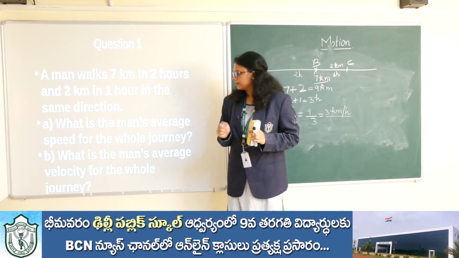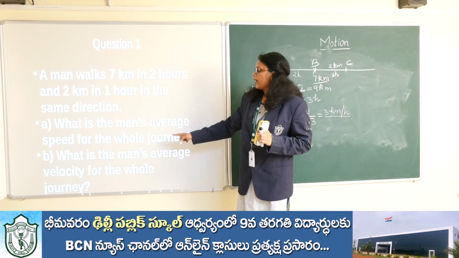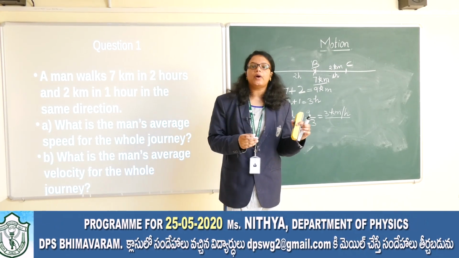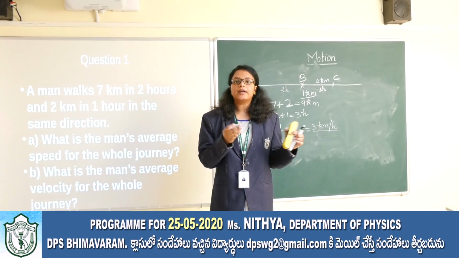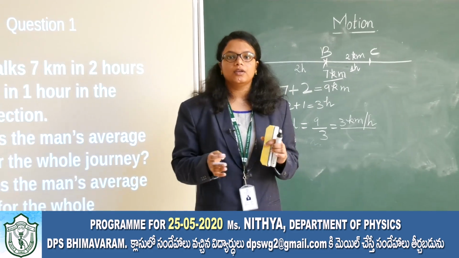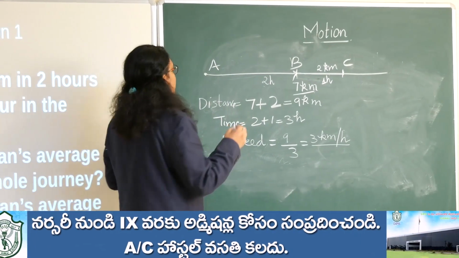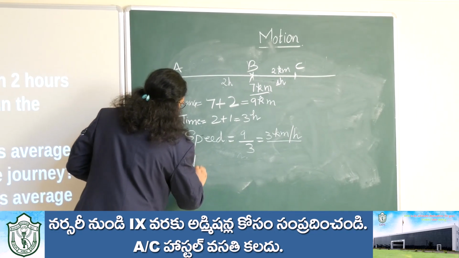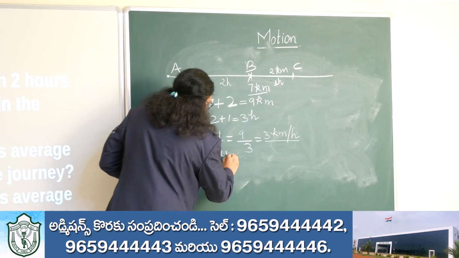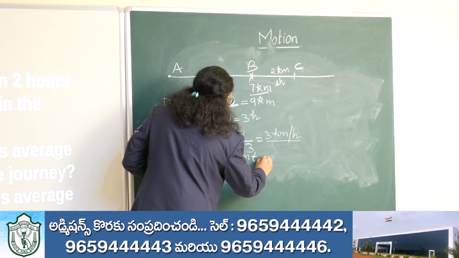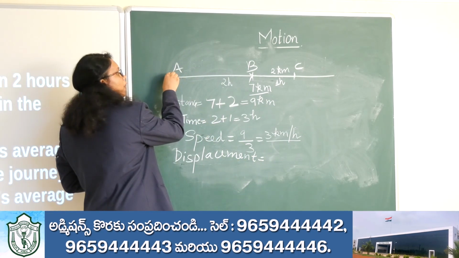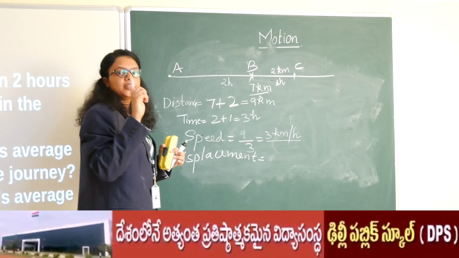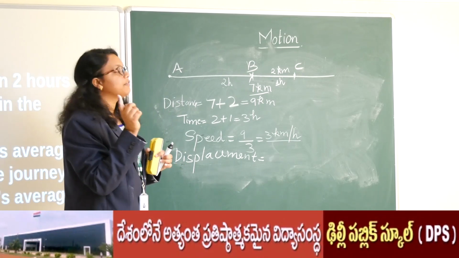Now the second part is, what is the man's average velocity for the whole journey? I have already told you average velocity is nothing but displacement by time taken. So what is the shortest distance from where to where the object has moved? In this particular case, the initial point is A and the final point is C. So displacement is the shortest distance between initial and final point.